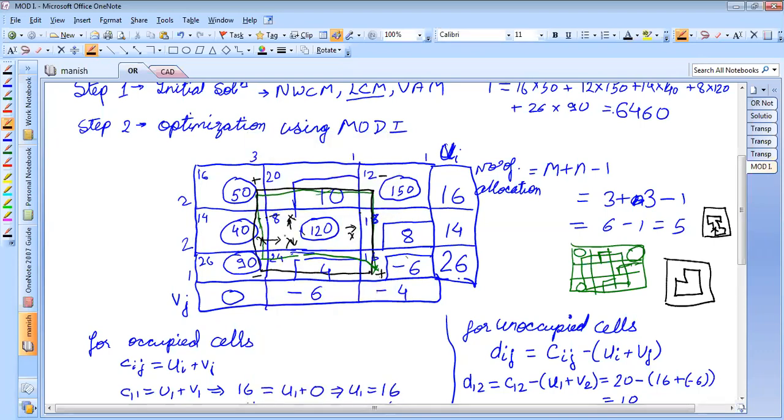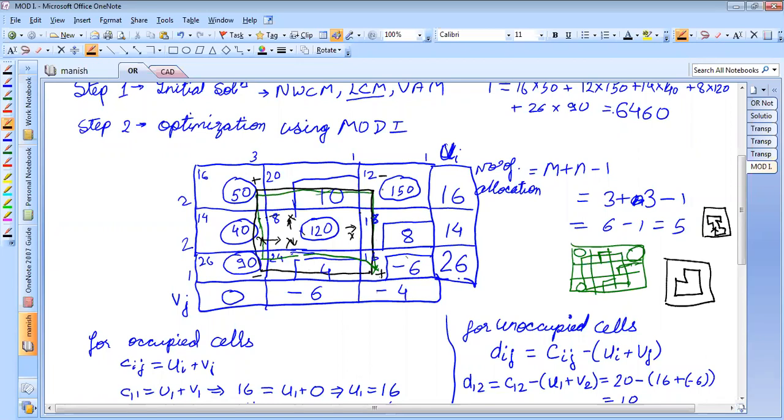From 40, if you take a turn, you will go to 120, correct? Yes, sir. And from 120, where will you go? From 120, you can go up. From 120, you can go down. Or from 120, you can go ahead. In all these three cases, there aren't any turns you can take, isn't it? Yes, sir. So your path will not get closed.